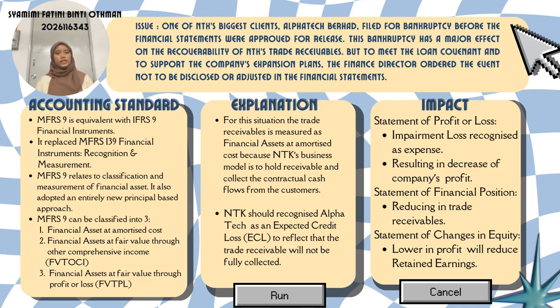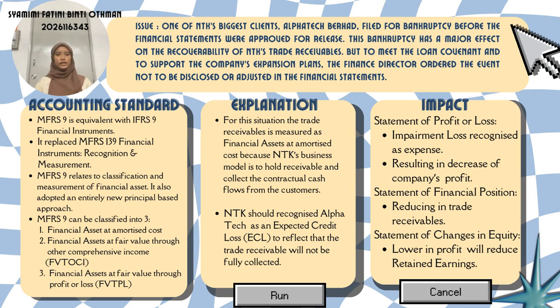So, in this situation, by applying MFRS 9, the financial asset, which is the trade receivable, needs to be measured at amortized cost. It is because the company's business model is to hold the receivable and collect the contractual cash flows from the customer. Even though Al-Fateh has already declared bankruptcy, the classification does not change because NTK still intends to collect the receivable.